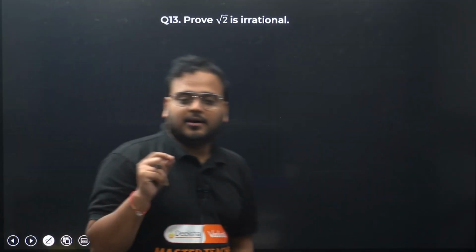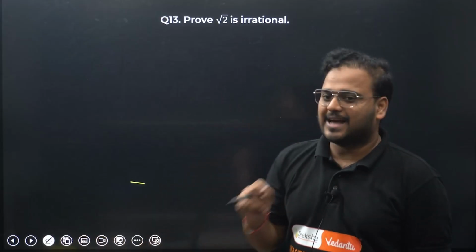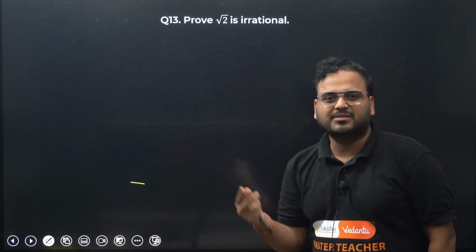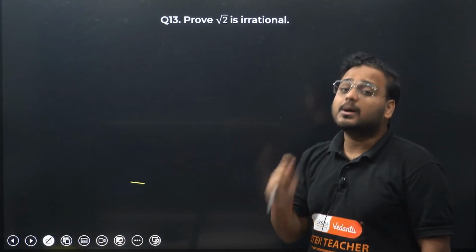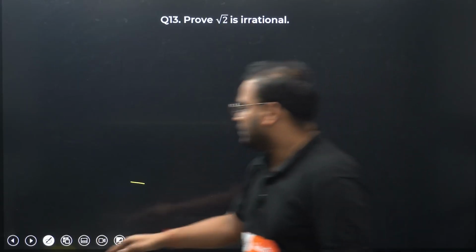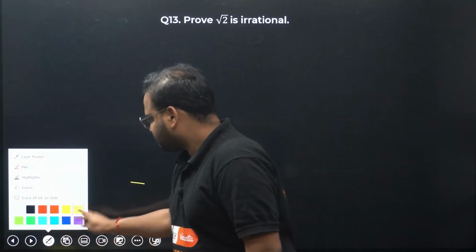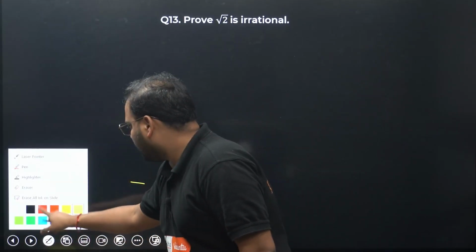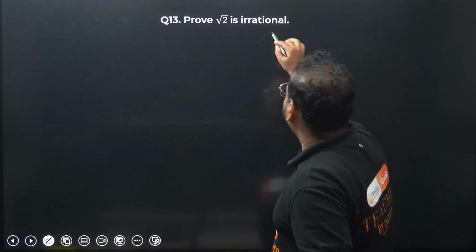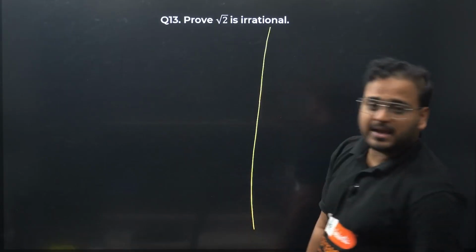Fortunately for us, this question keeps coming up once in a while, every 2 or 3 years. Maybe this year this question can also be asked. Okay, let's solve this question right now. Proving root 2 is irrational. Of course it will have the derivation, so it will require some space.